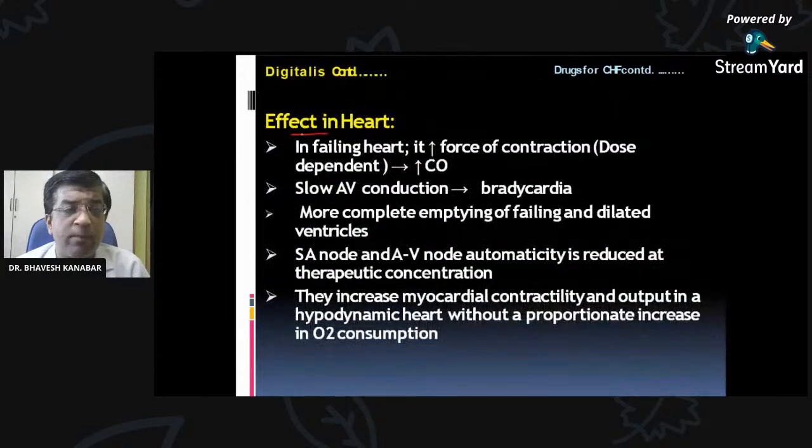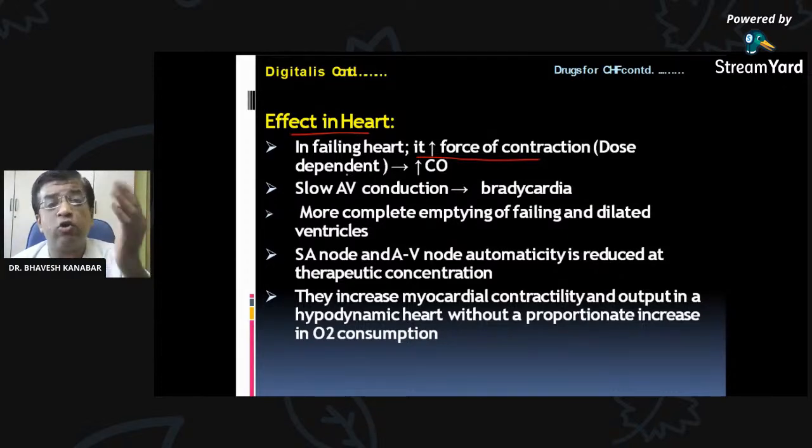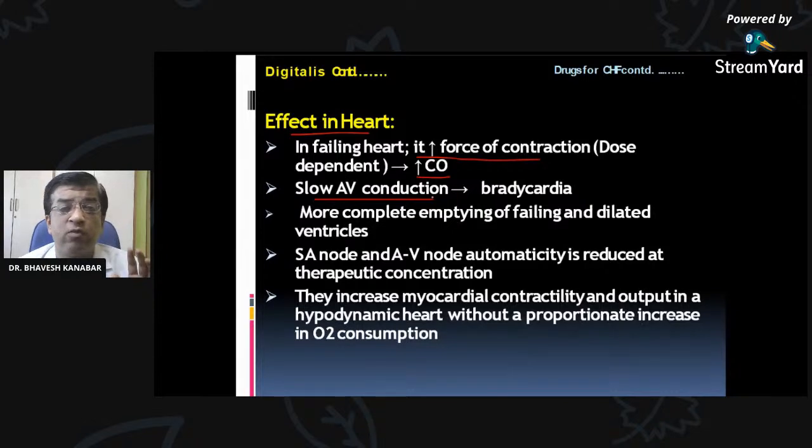Now, what are the effects on the heart? In the failing heart, it increases force of contraction, as we have discussed, and that is dose dependent. It means if you increase the dose, there will be more increase in force of contraction, as well as it increases cardiac output. That is the first action. Second action, it slows AV conduction. Conduction from atria to ventricle is slowed through the AV node, and because of this there will be bradycardia.